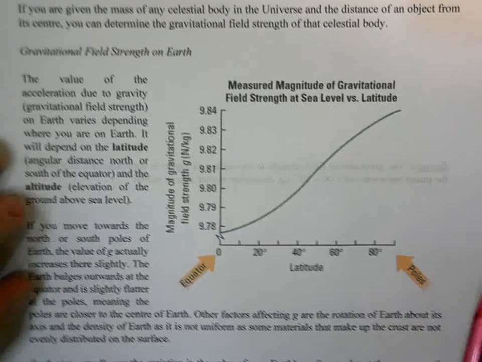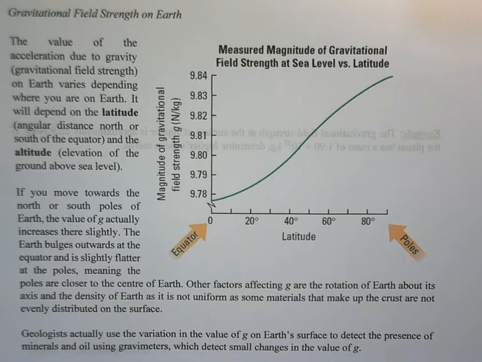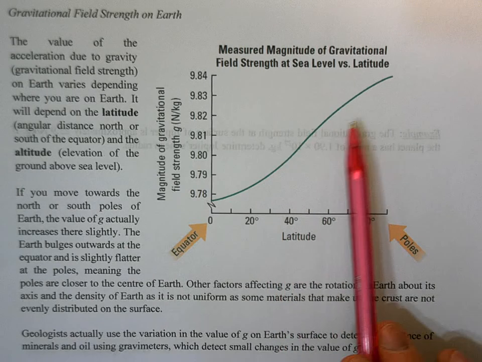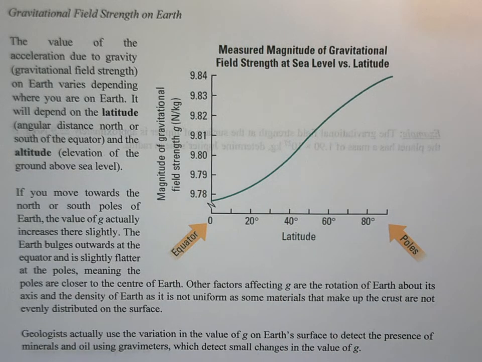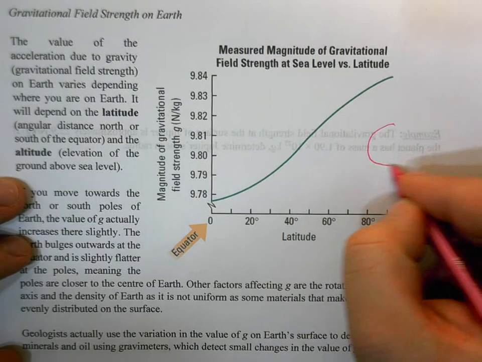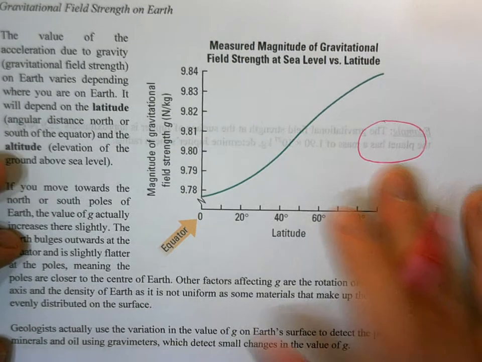Now, because the Earth's surface is not equidistant from the center, the gravitational field strength is going to change depending on where you are on Earth. And you're going to find that as you move towards the poles, g is going to increase slightly because the poles are actually closer to the center of the Earth, since the shape of the Earth is a little bit more bulging on the sides.